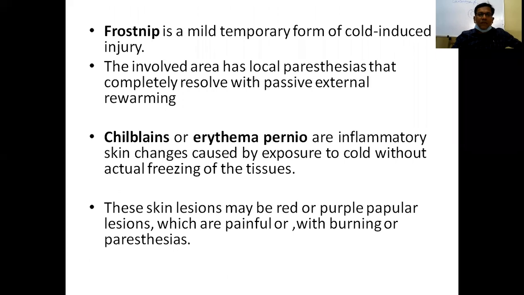So what is frostnip? Frostnip is a mild, temporary form of cold-induced injury. The involved areas have local paresthesias that completely resolve with passive external rewarming. Chilblains, or erythema pernio, are inflammatory skin changes caused by exposure to cold without actual freezing of the tissues.